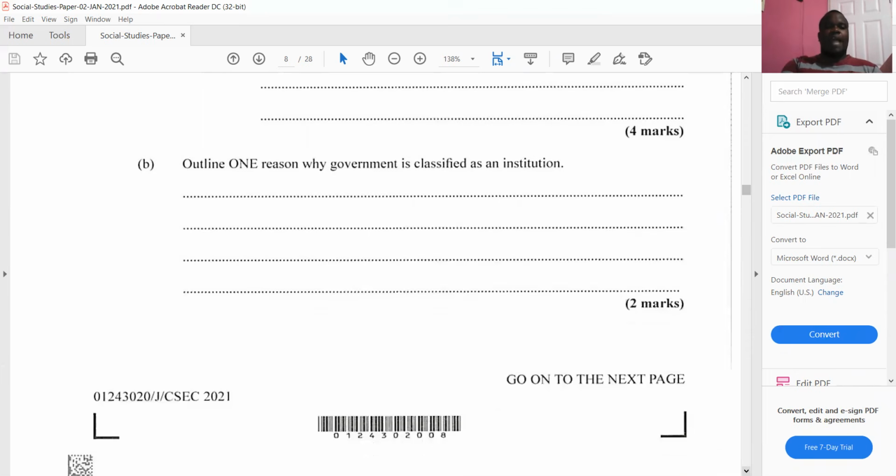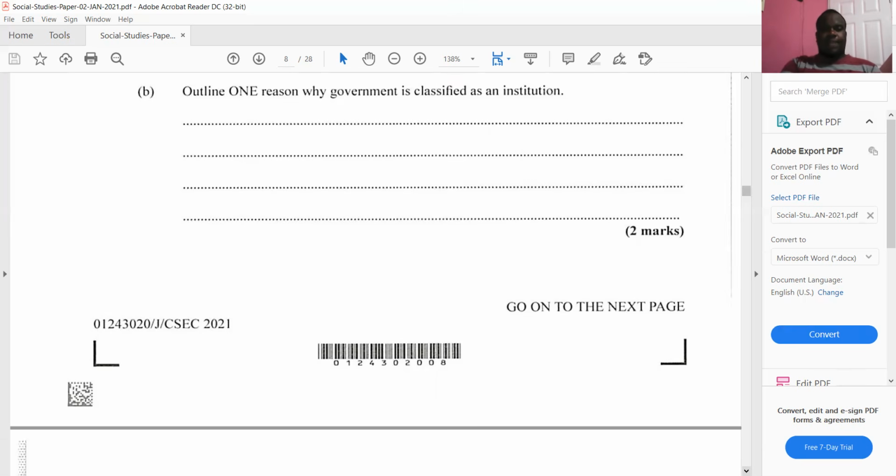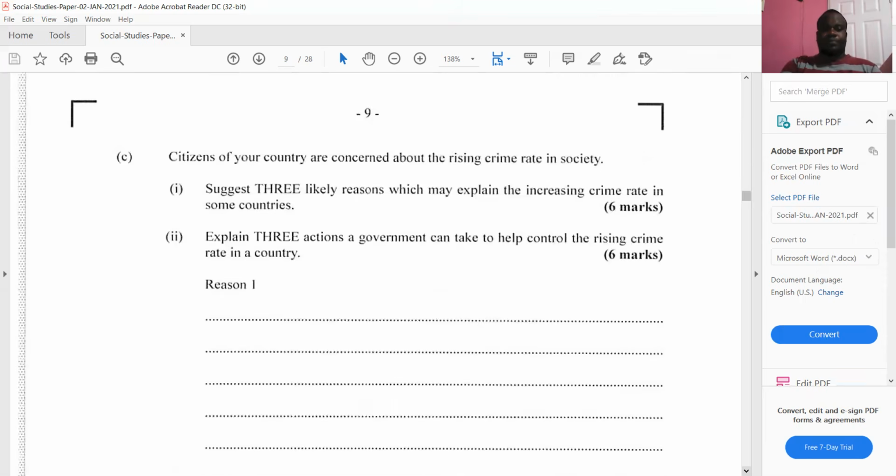B says, outline one reason why the government is classified as an institution. The government is classified as an institution because it endured over time, right? It still exists today, right? There are formal ways of joining and exiting the government. That also makes it an institution.